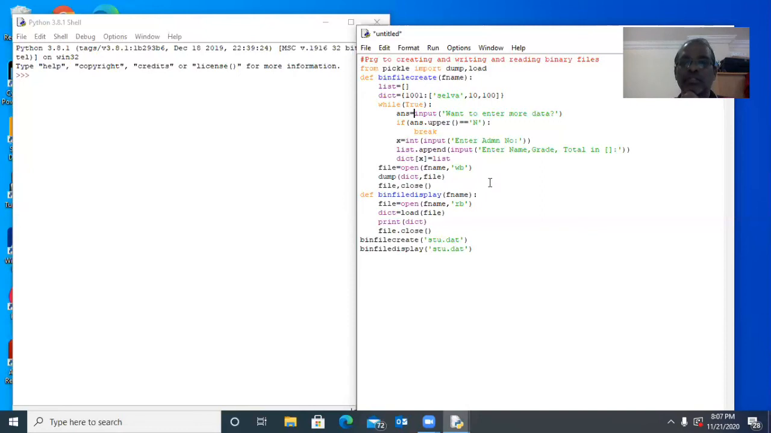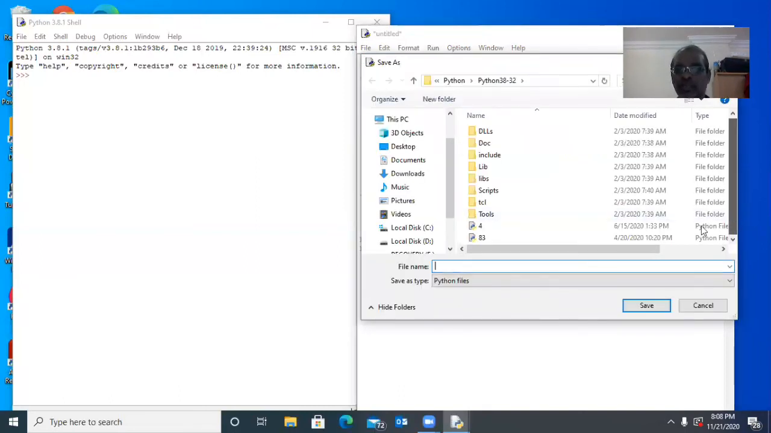Then after that, file close. So here bin file display stu.dat is called. Now fname contains stu.dat. We are creating a new file object fname, that is stu.dat, in read-only binary file mode. Dictionary equal to load of file. So the file contains one dictionary object. That dictionary object will be stored into dict. So print dict. I think everything is fine. We will see. I'll save the program, then I will run the program.